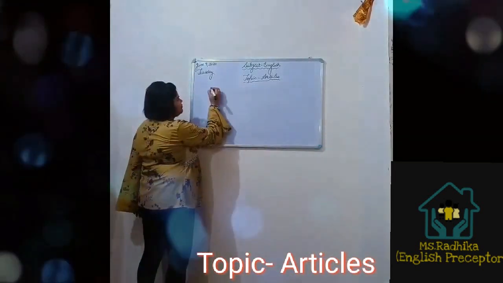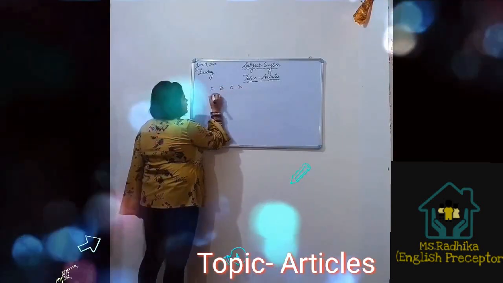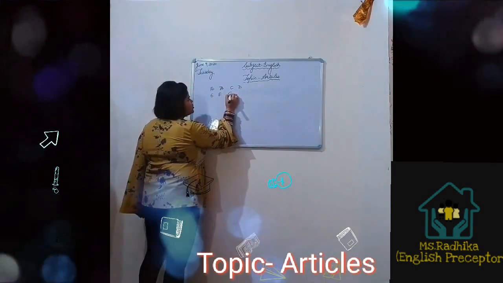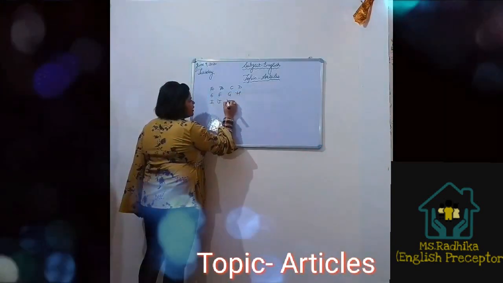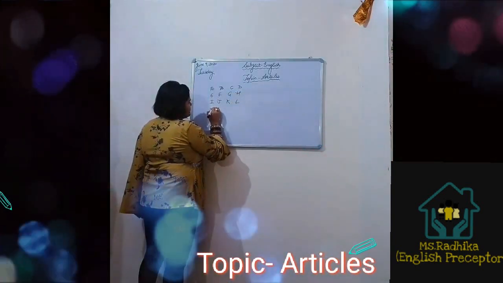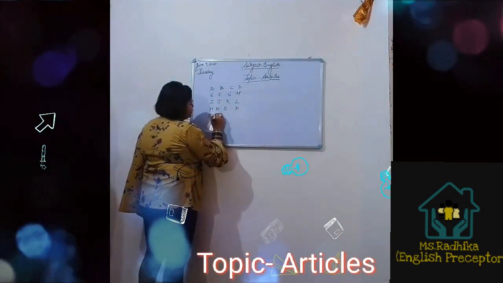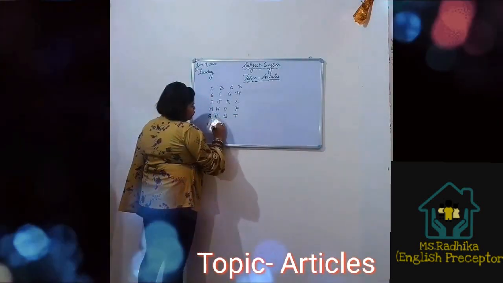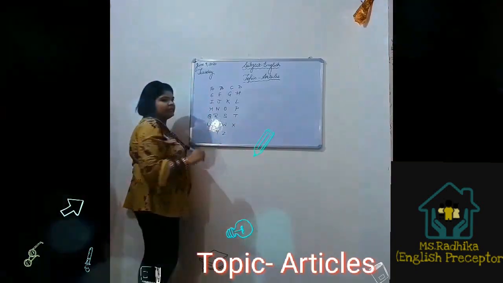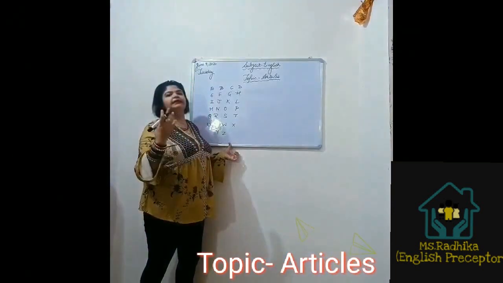There are 26 alphabets: A, B, C, D, E, F, G, H, I, J, K, L, M, N, O, P, Q, R, S, T, U, V, W, X, Y, and Z. And all these alphabets have their unique sound.